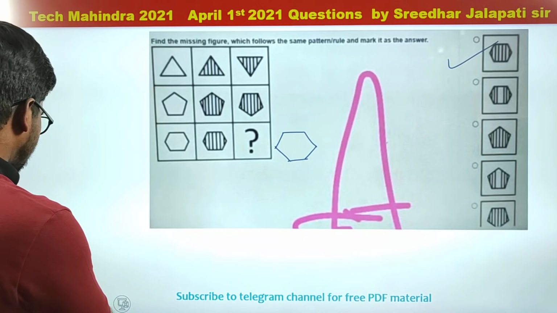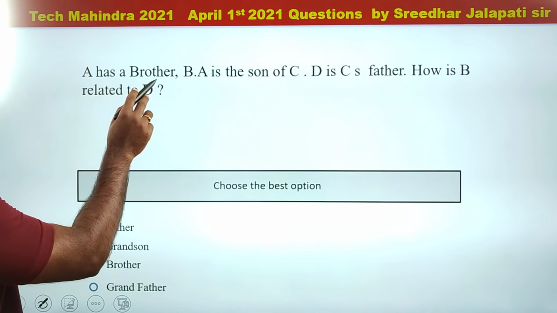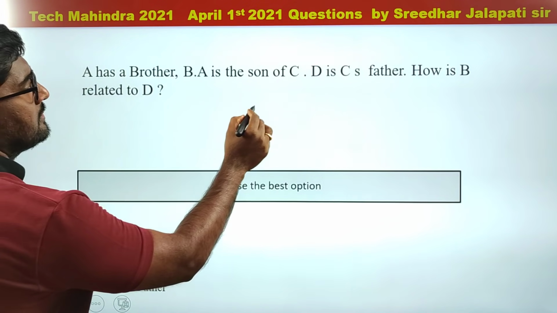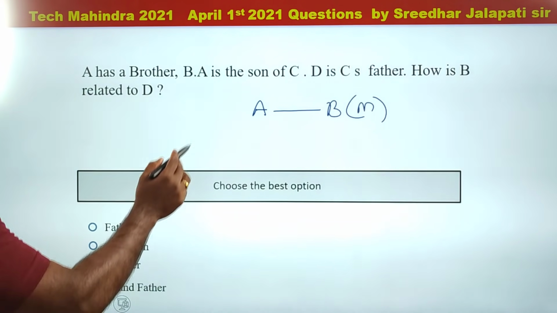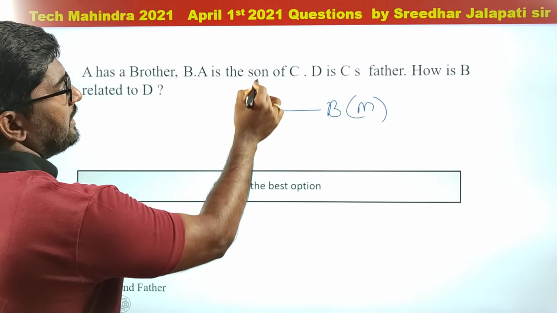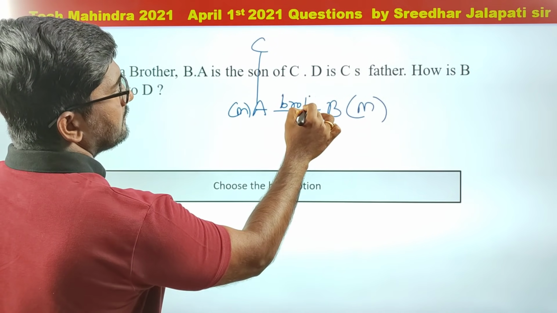Right? Yes. Next question. From blood relations. A has a brother B. So A has a brother B, that means B is male. And A is the son of C. This A is the son of C, so that means again A is male. So these two are brothers.